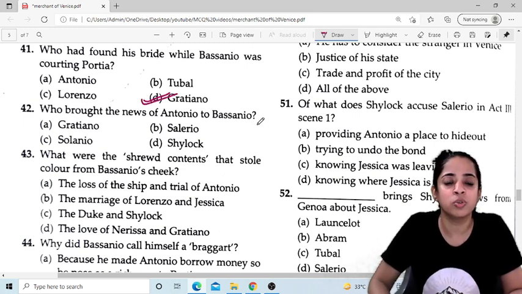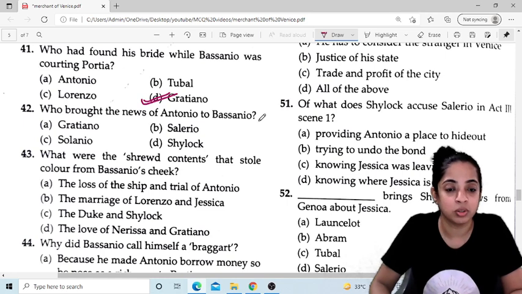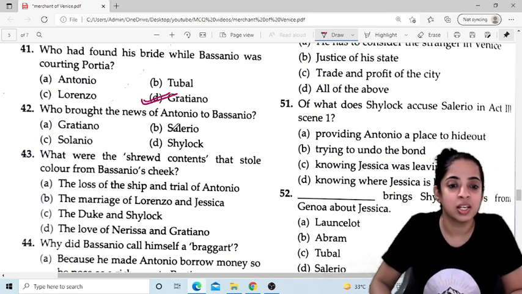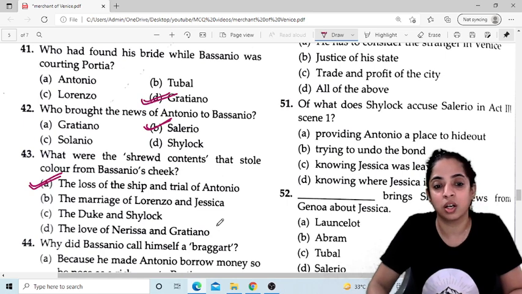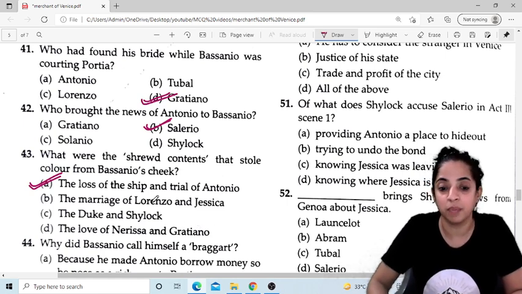Who brought the news of Antonio to Bassanio? Salerio brought this news. What were the shrewd contents that stole color from Bassanio's cheek? Okay, the loss of the ship and trial of Antonio. This was the correct answer, and this stole the color from Bassanio's cheek. He became really upset.